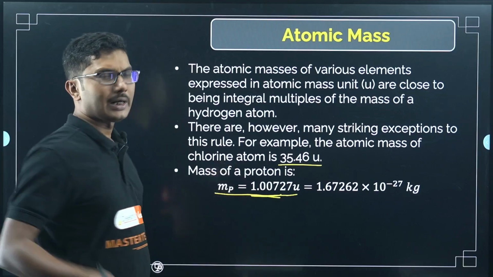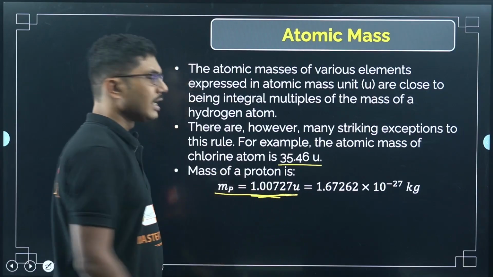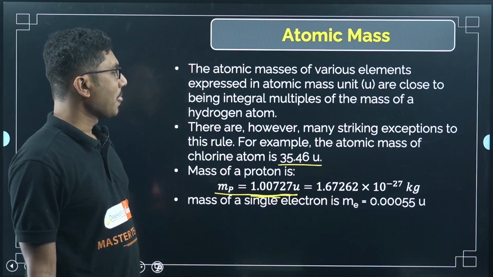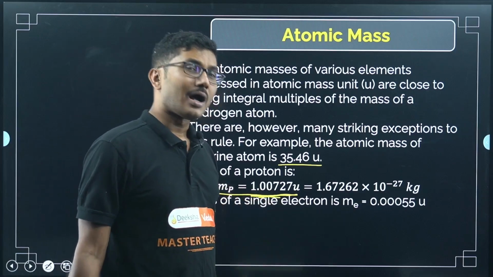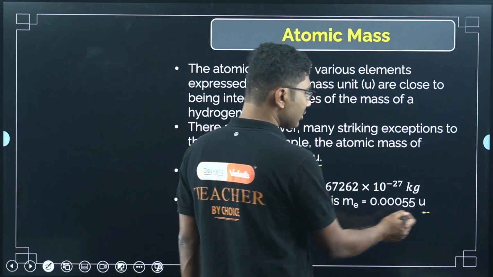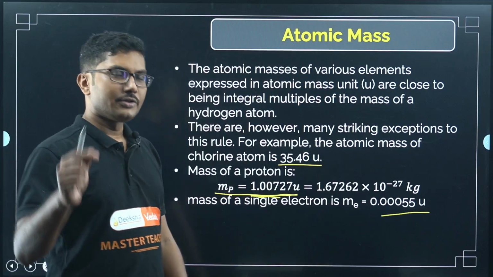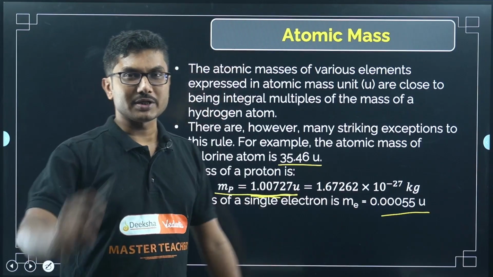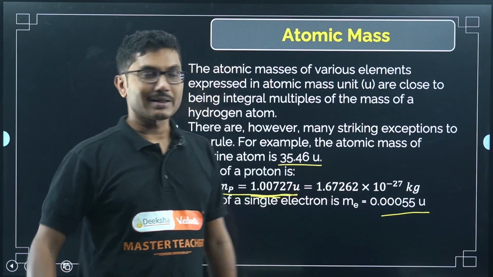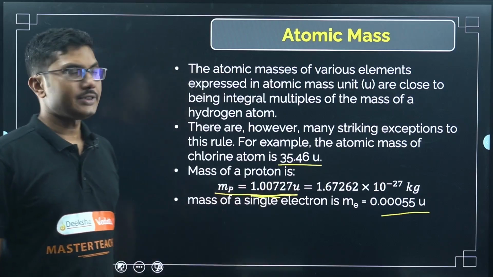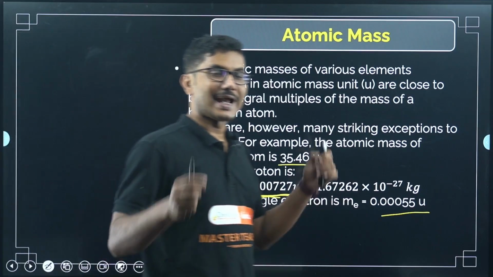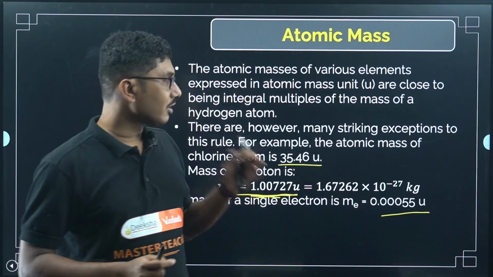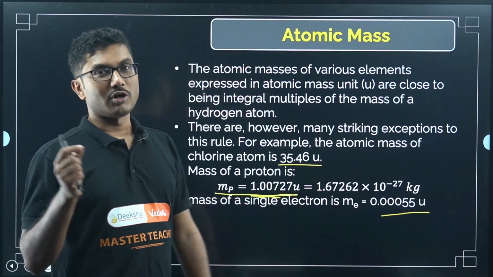1.0072, so almost 1, but you cannot ignore it, because this is a very small unit, you cannot ignore even this small mass. Okay, we will see why in a while. Mass of a single electron is another much smaller number, 0.00055 u. So the electron is much lighter compared to the proton. When we say atomic mass, the mass of an atom, generally we only consider proton and neutron. We ignore the electron completely because it has a very small contribution.